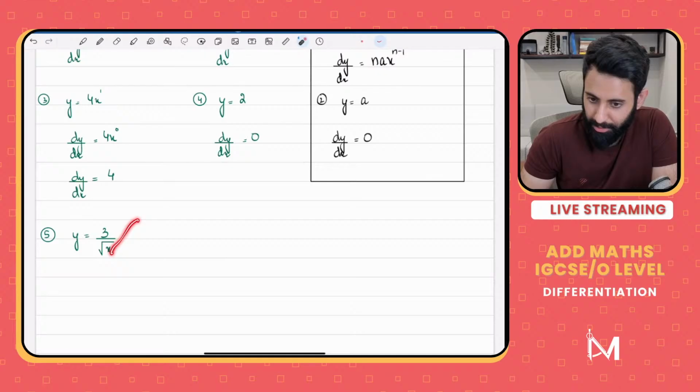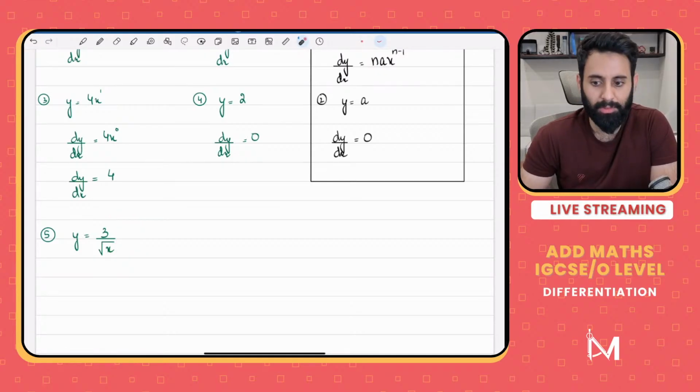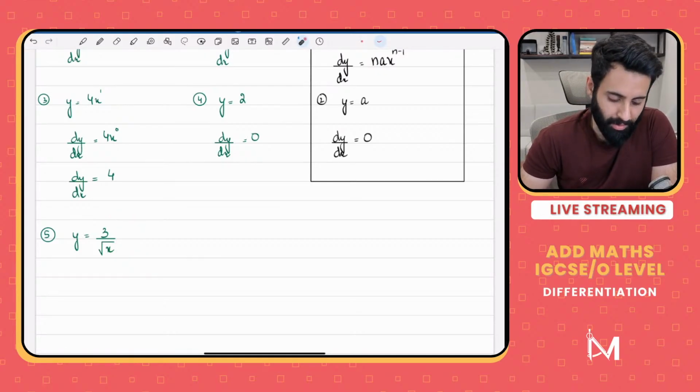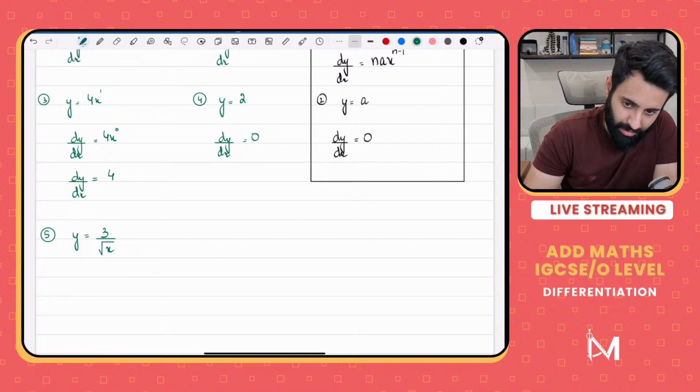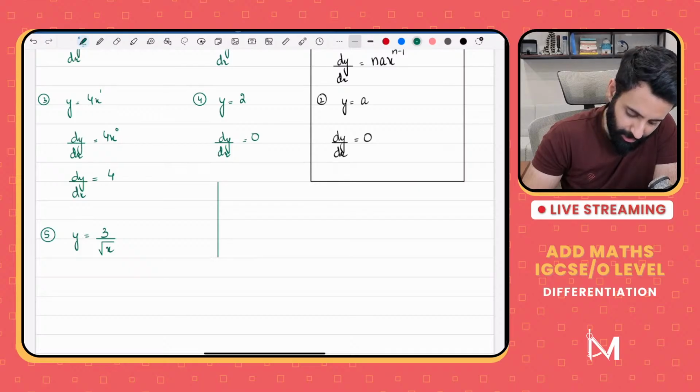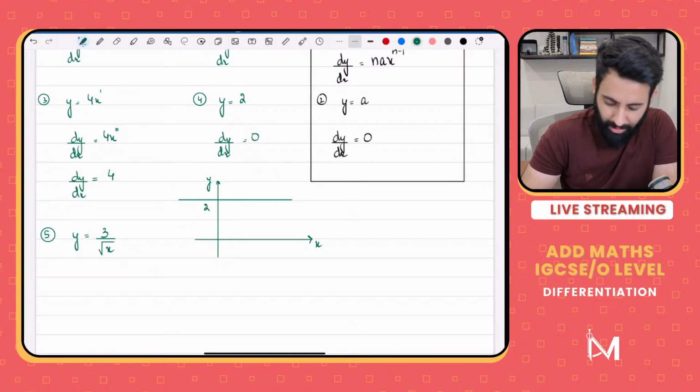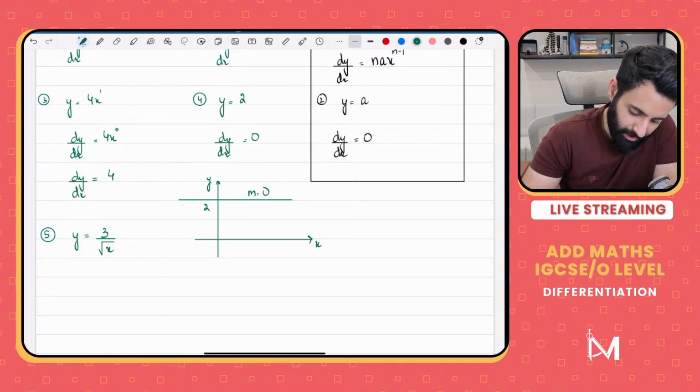We're not going to use quotient rule over here. We're going to use something else. So what kind of a line is y is equals to 2? If you think about it, y is equals to 2 is a horizontal line. That's correct. What's the gradient of a horizontal line? Y is equals to 2, here is your line. Now what's the gradient? The gradient is 0. And that is exactly what differentiation tells us.